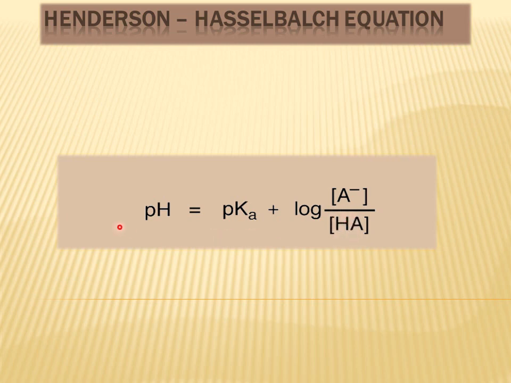So the Henderson-Hasselbalch equation is: pH of the medium is equal to pKa plus log of the ratio of basic component's concentration to acidic component's concentration. As pKa is a constant, this pH will be dependent upon this ratio.